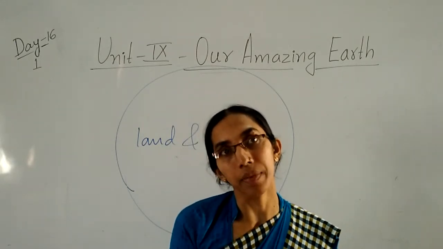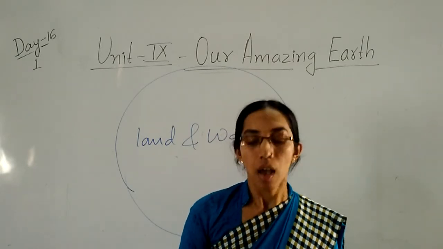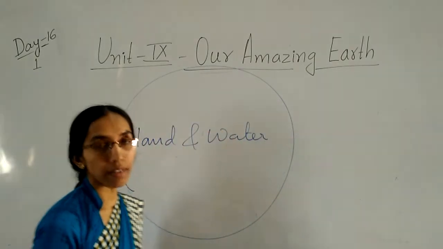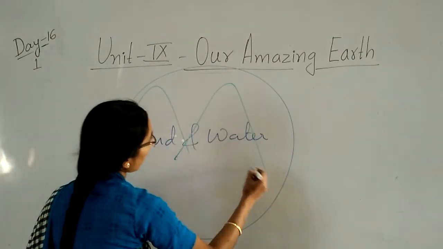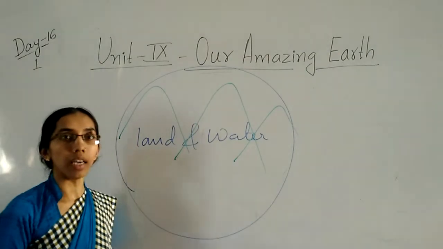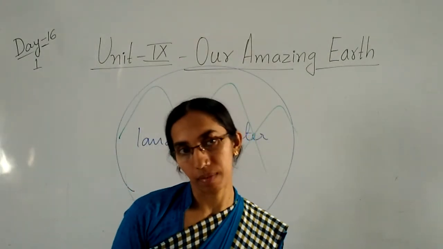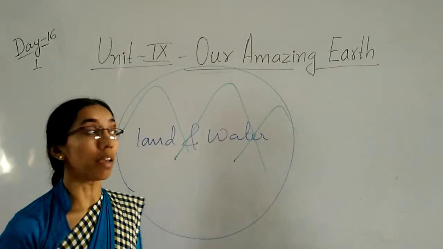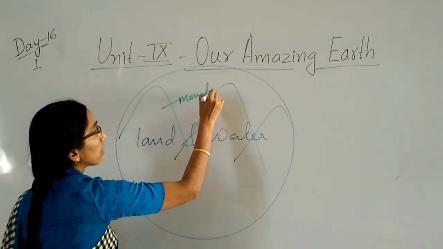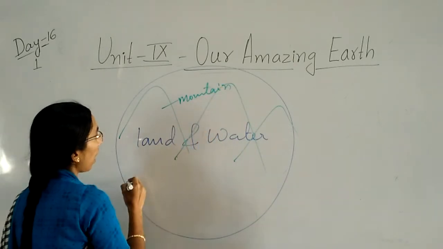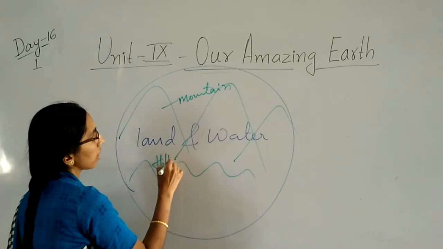On that earth we can see some lands are very high and some lands are very low. Which lands are very high? Those lands are called mountains. Very high land is called a mountain, and a high mountain is called hills.